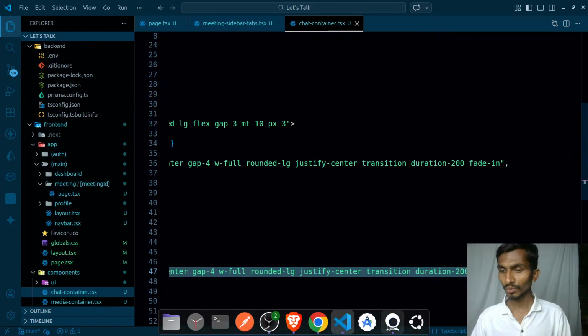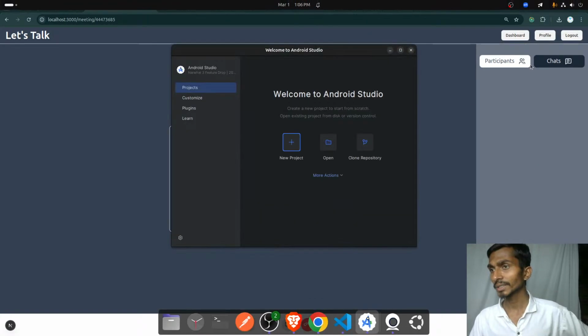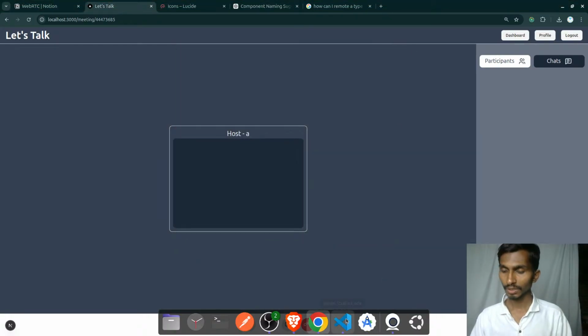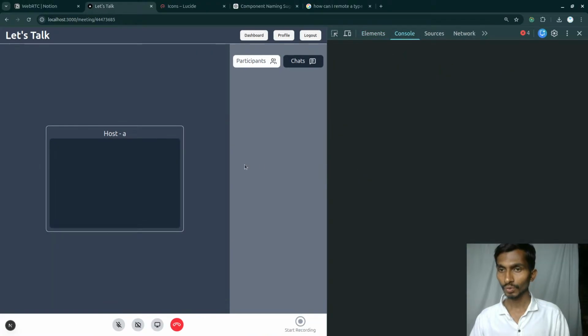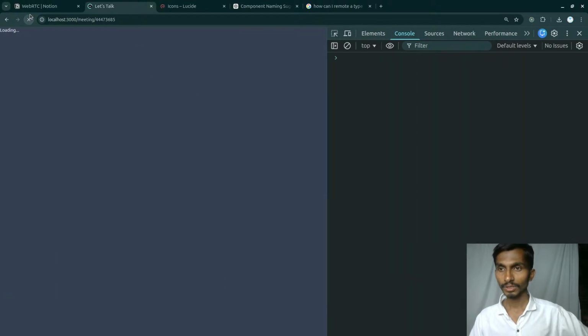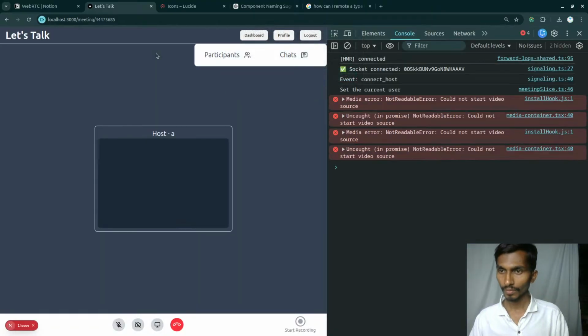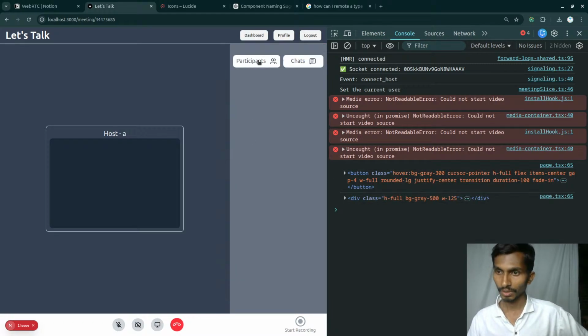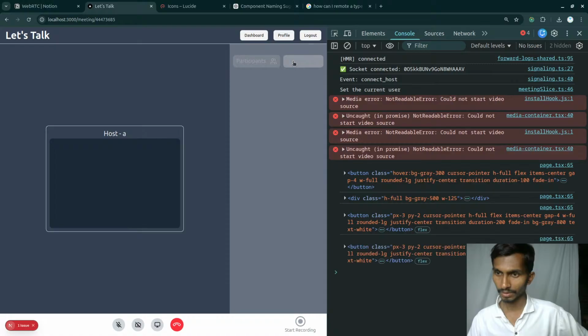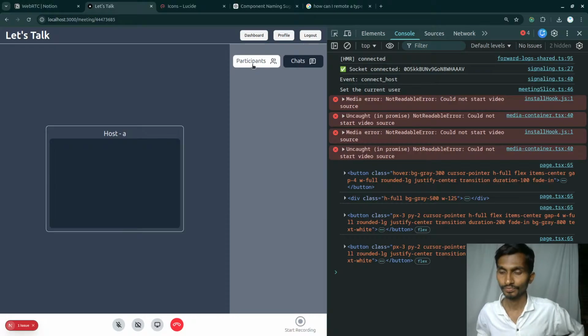And one more thing, coming back to this one: if I click outside, this should be removed. For checking this, it's time to check exactly what happens when I click. So let's simply inspect it, open the console, and reload the page. Click on this, okay, this appeared, then click on this, so this whole thing appears. After that, a button appears, then this appears. At the end of the day, these things appear.